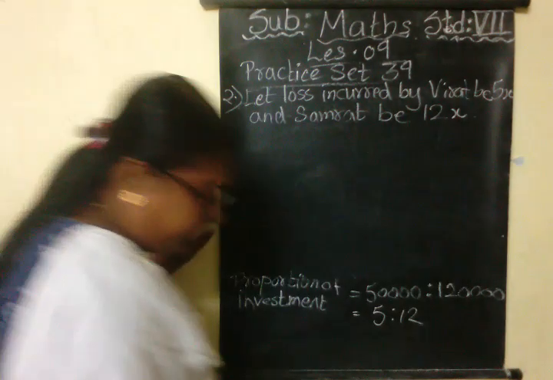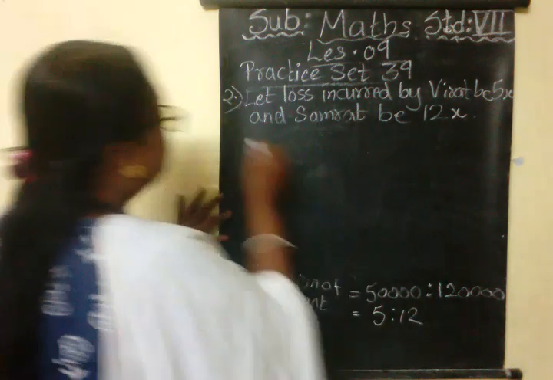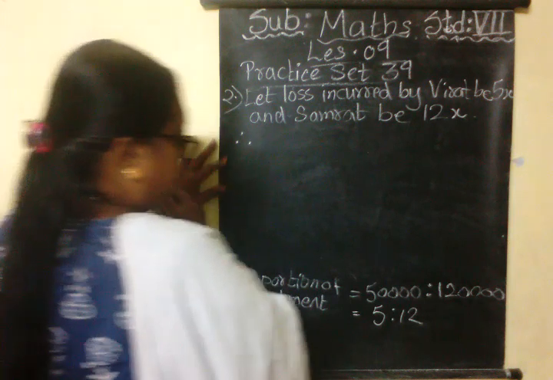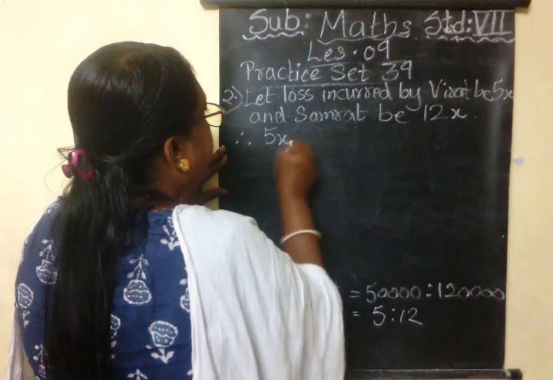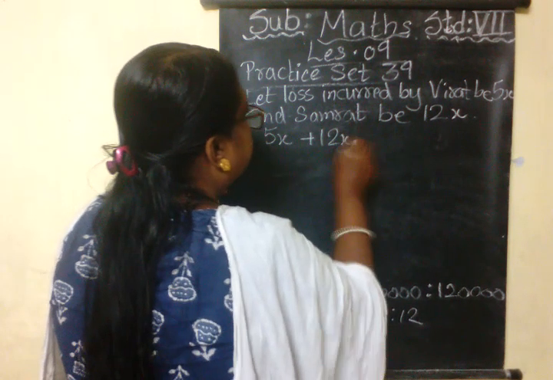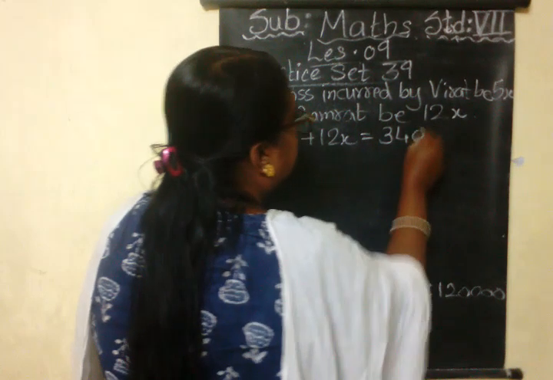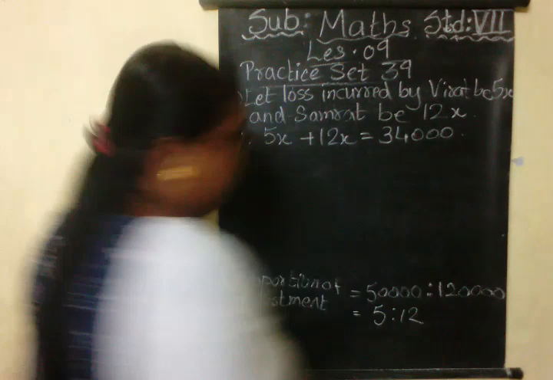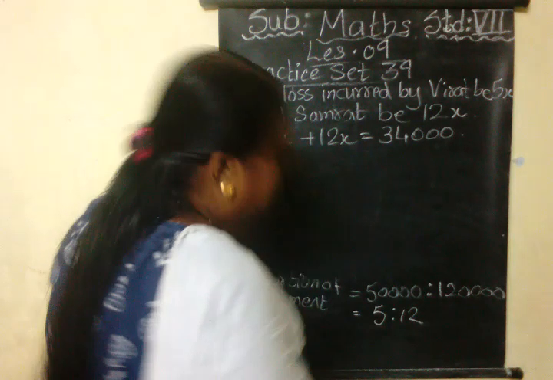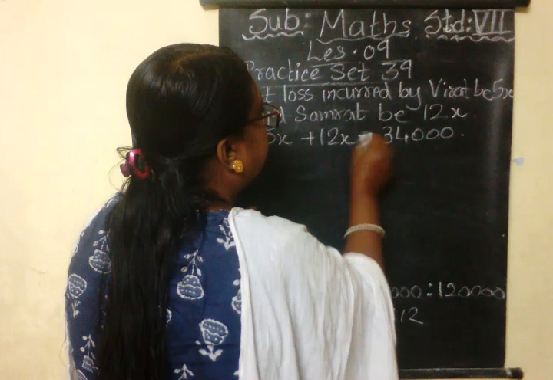Okay, 5x and 12x. So therefore 5x plus 12x is equal to, how much loss we got here, children? 34,000. Yes or no? You got it as 34,000. Actually here rupees is to be written.